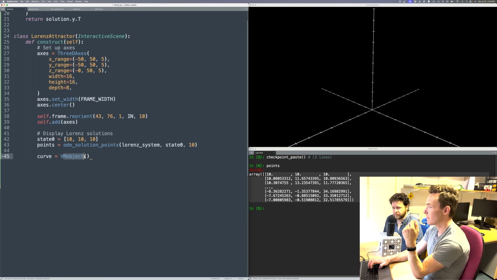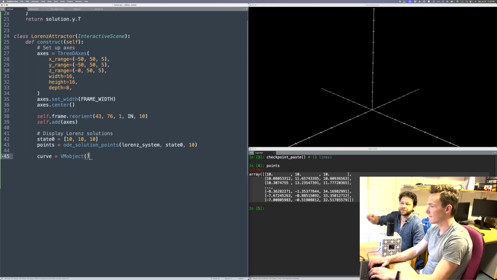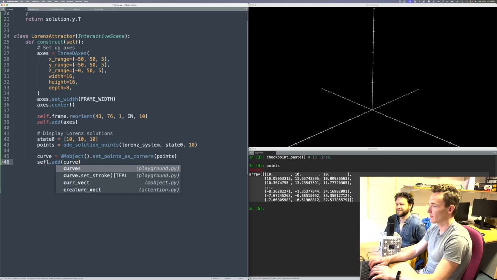Like I said, I call everything a mobject, for mathematical object. Many of them are vectorized objects, which just tells you how it's rendering as opposed to being a surface or a point cloud. And these are things like curves that have some sort of stroke, thickness, fill, and all that. So that's interpreting the points and then drawing lines between them, essentially. To do that, I'm basically going to set its points as corners, as if it was a polygon, all of those points that were just created. And then let's see what that curve looks like.